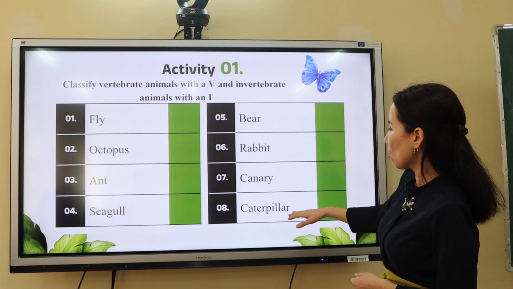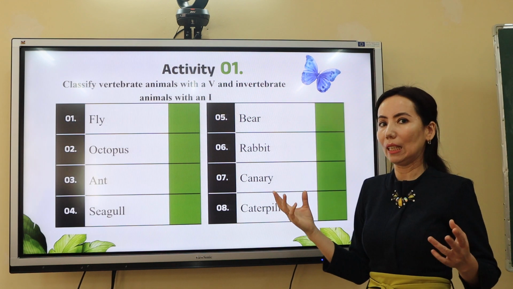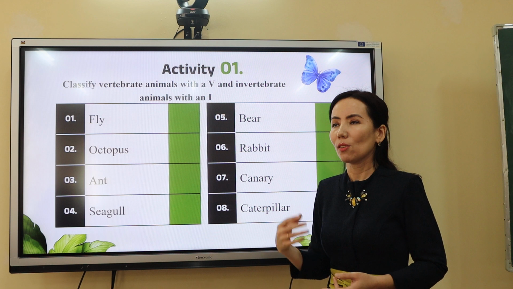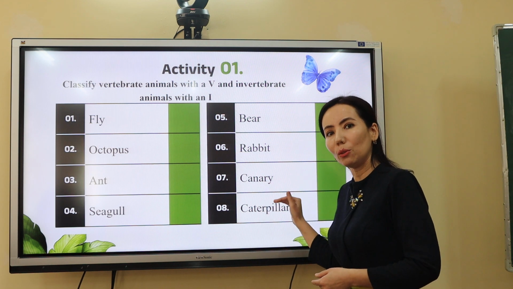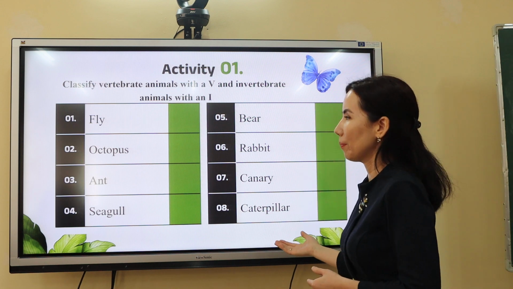And the eighth one is caterpillar. Caterpillar, you know, it is an insect. So that's why it includes two invertebrate animals. So we have done our activity, so let's go on.